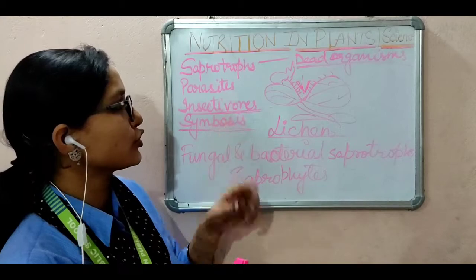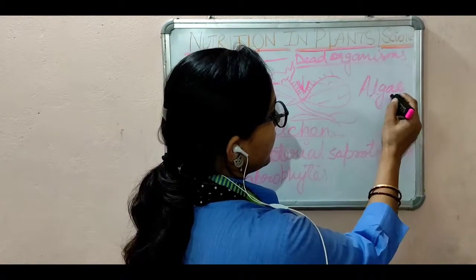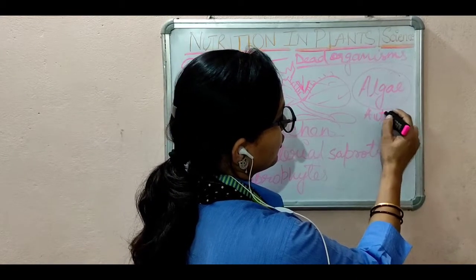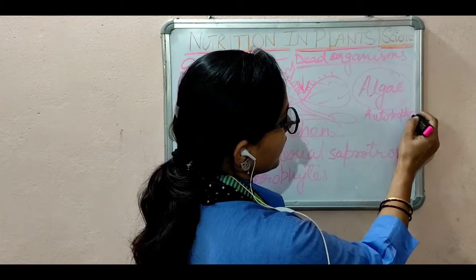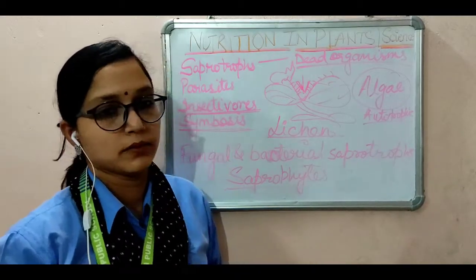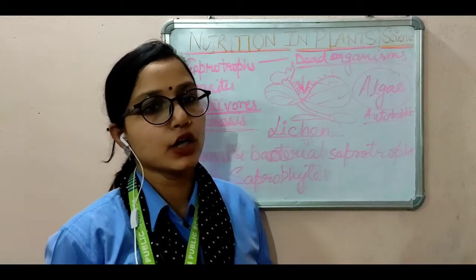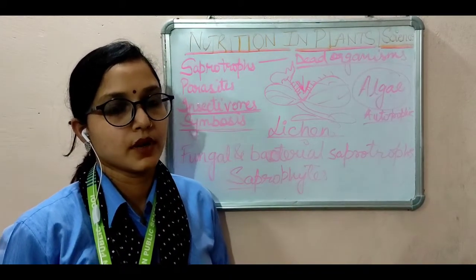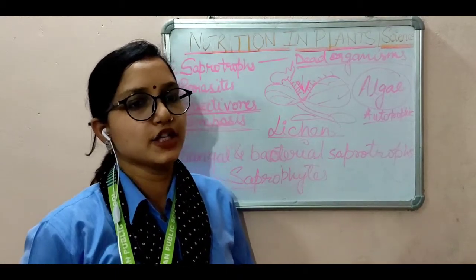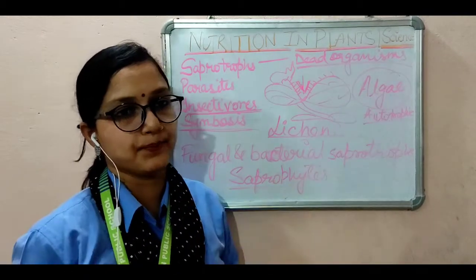Algae, A-L-G-A-E, are autotrophic, and they make food for fungi, and fungi give shelter to algae. On the other side, what do fungi provide? Fungi provide shelter, water and minerals to algae.